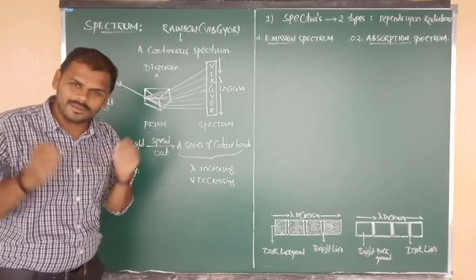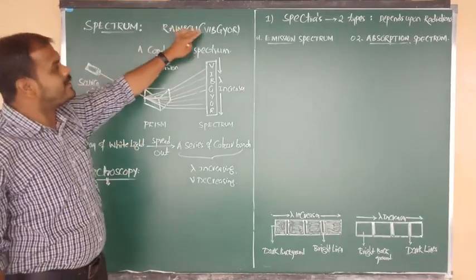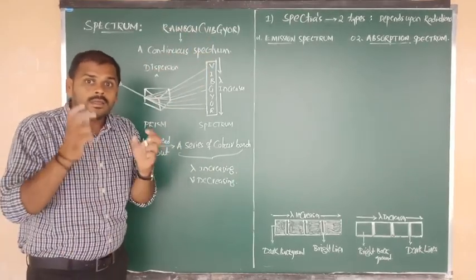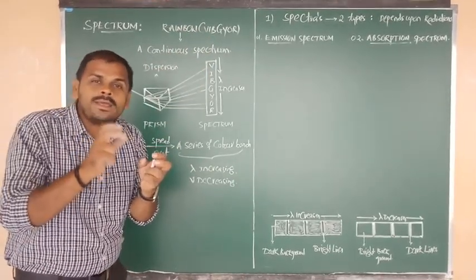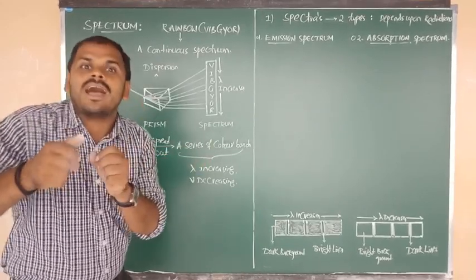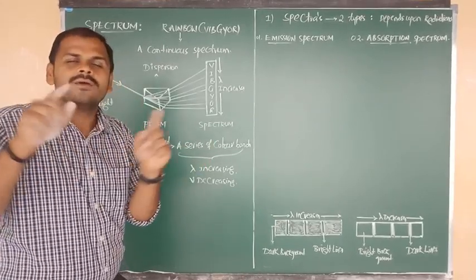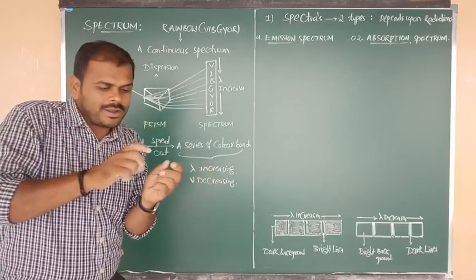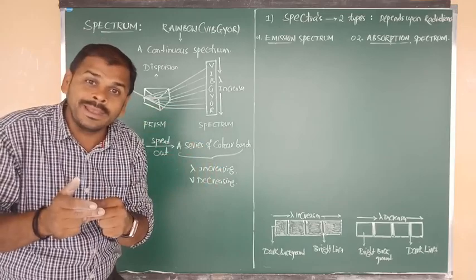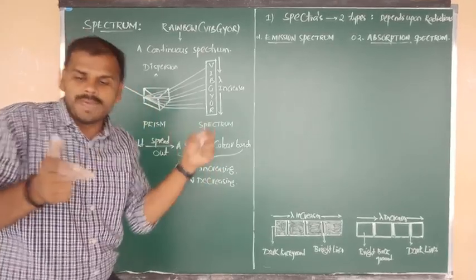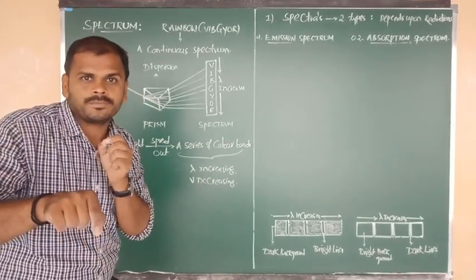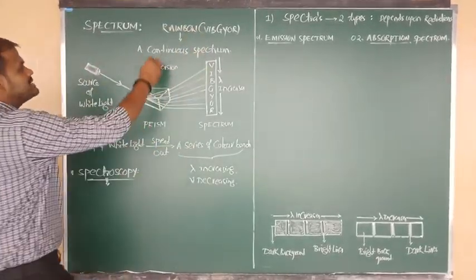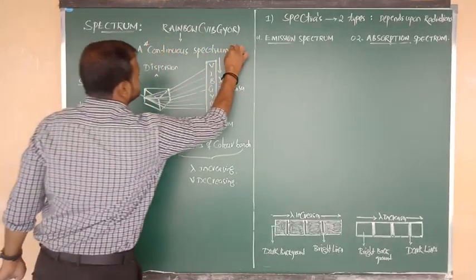Okay beta, good. In that rainbow, how many colors are there? 7 colors are there, beta. In those 7 colors, one color is merged into the other color. Just try to imagine VIBGYOR, the 7 colors. They do not have a particular boundary. One color is merged into another color. The meaning is that one radiation is merged into another radiation. Such a spectrum is known as a continuous spectrum.